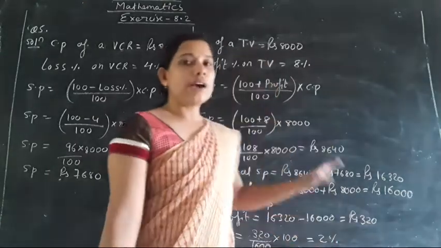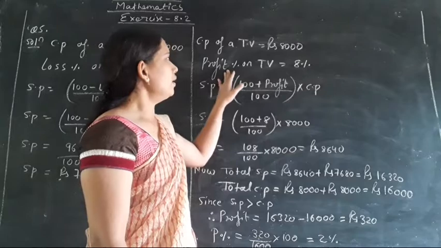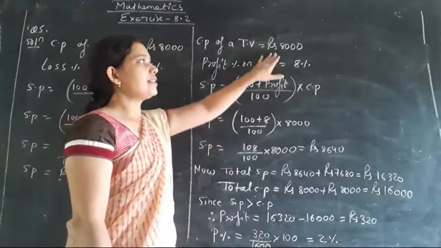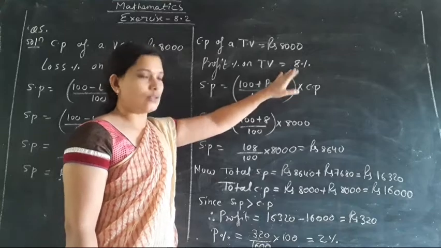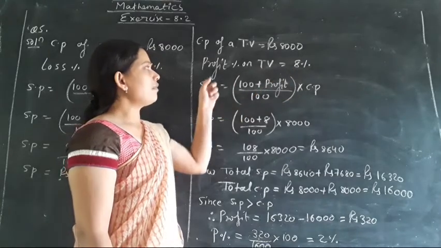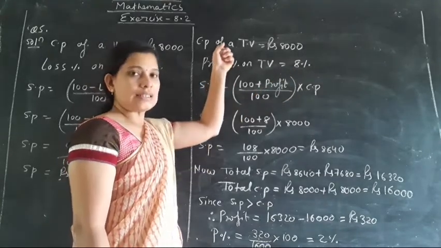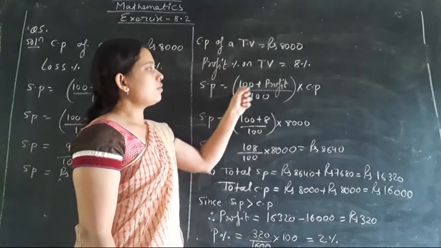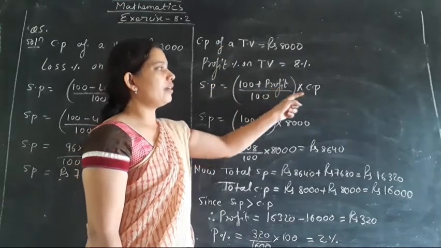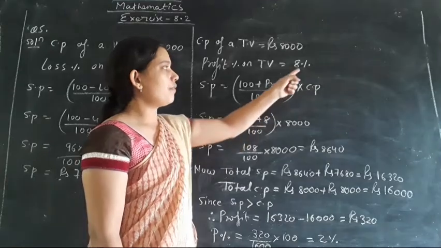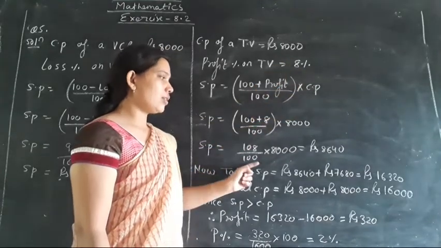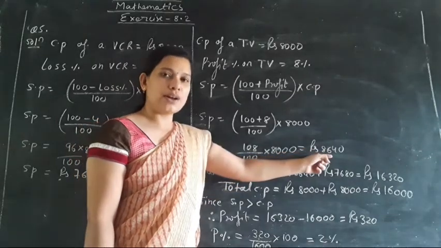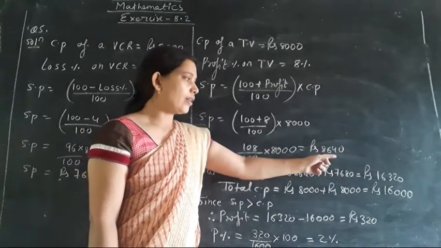In the same way, we have to find the selling price of a TV when its cost price is given as 8,000 and profit percent is given as 8%. So the formula for selling price when profit percent and cost price is given as SP is equals to 100 plus profit percent upon 100 into CP. Profit percent value is 8 and CP value is 8,000. Solving that equation, you will get the required answer as 8,640.